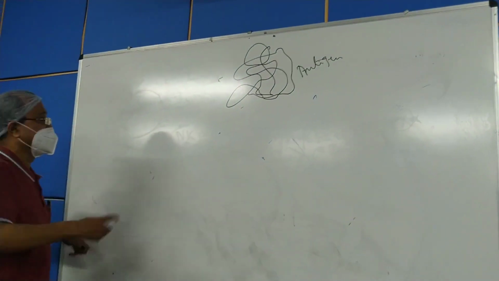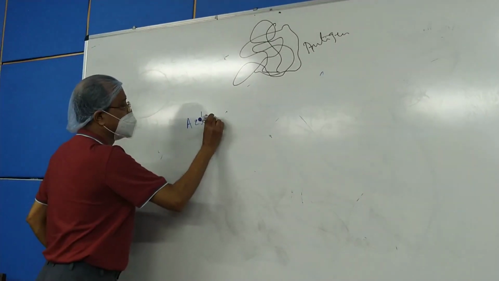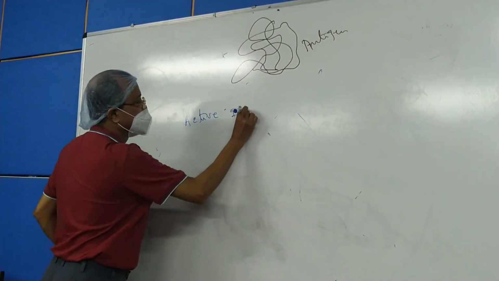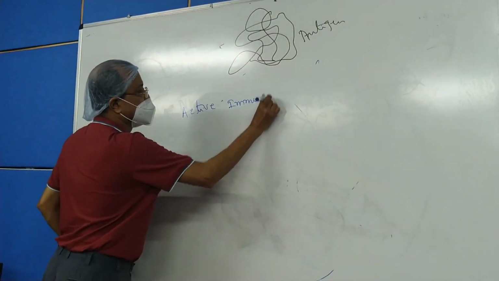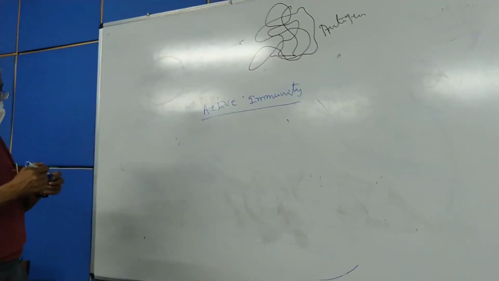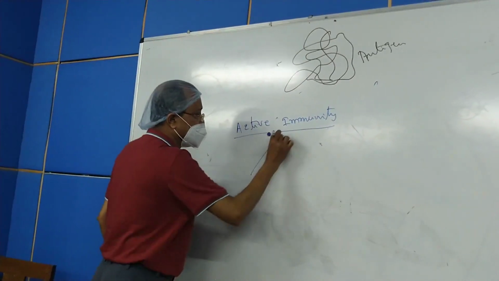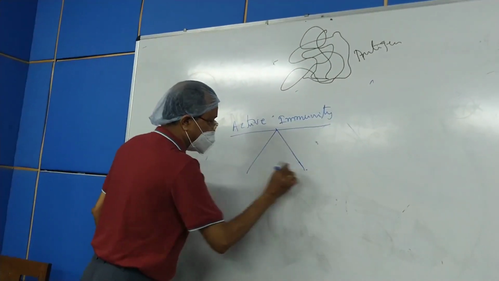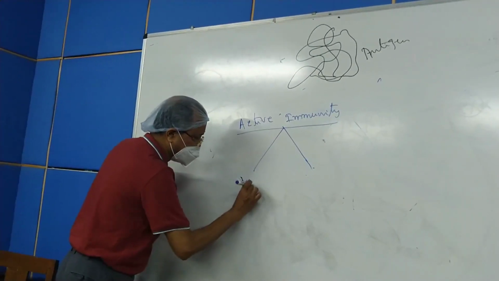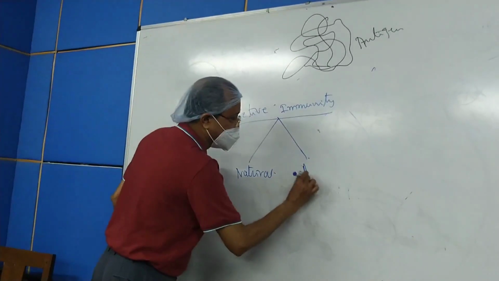Now we will come to active immunity once again. Active immunity is of two types. One is natural active, another is artificial active.